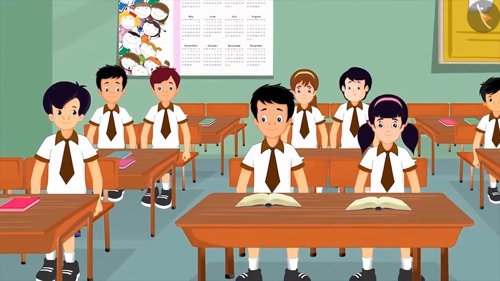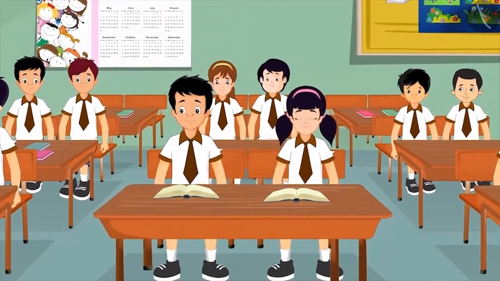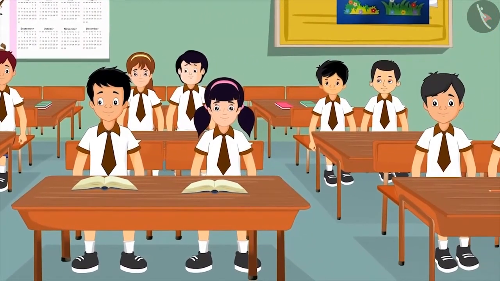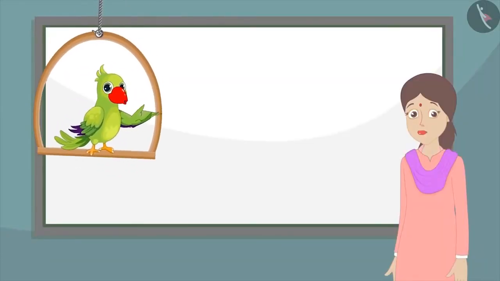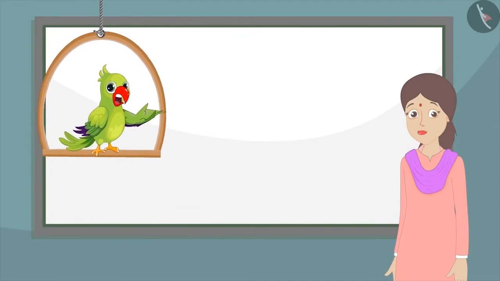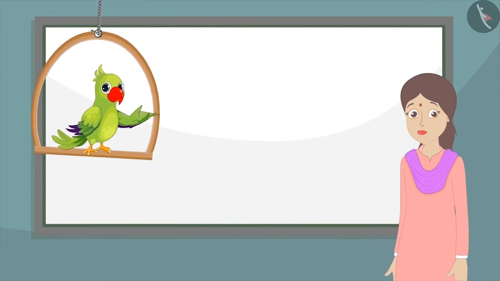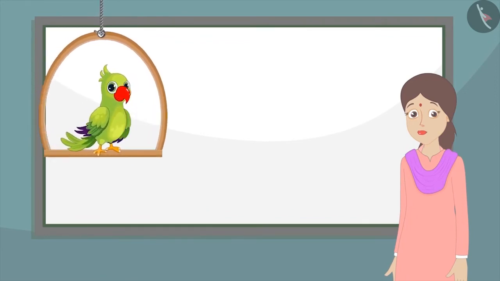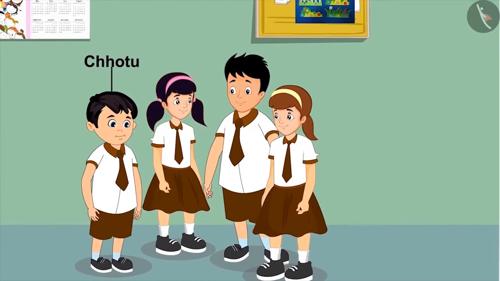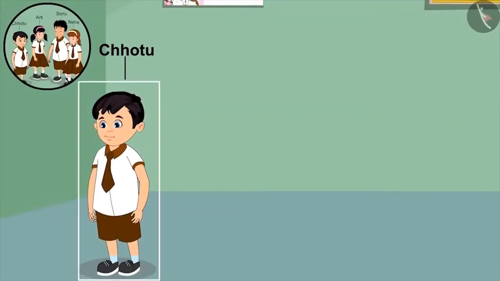Today, Chotu's class is going for a picnic. And Chotu's teacher asks all the children to stand in groups of 4. Then she asks the 4 children to stand in a line in the small to large order based on their height. Chotu and his 3 other friends, Aarti, Neha and Sonu, begin to stand in a line. First of all, being the shortest among all the four children, Chotu stands in front.